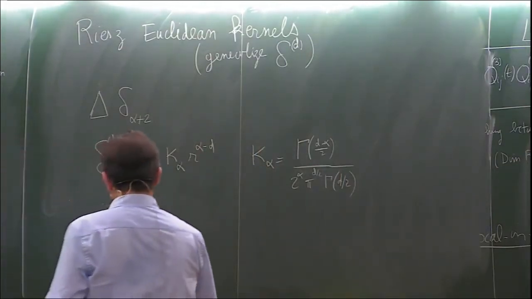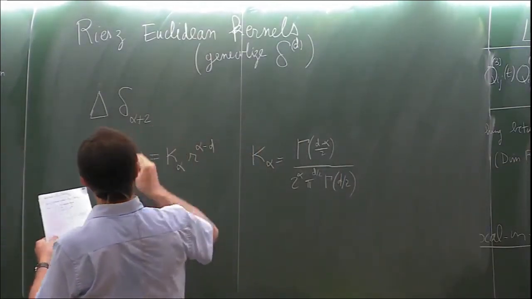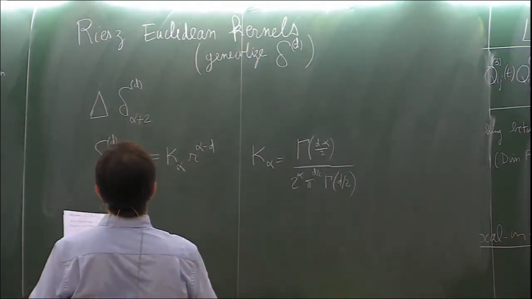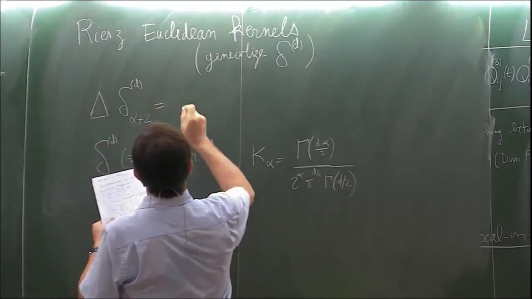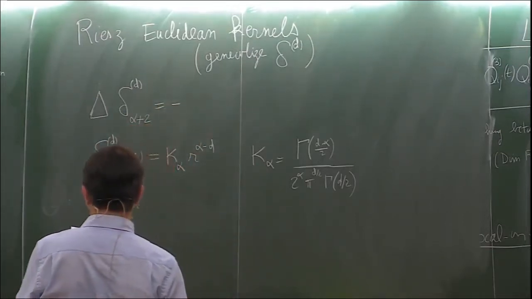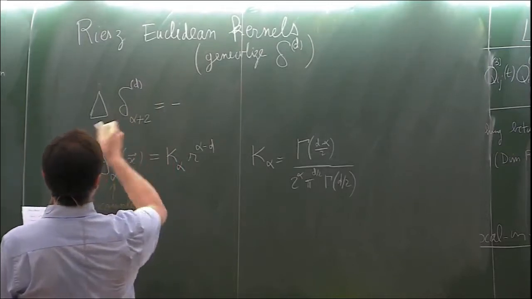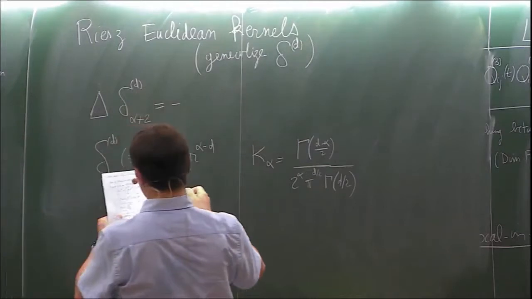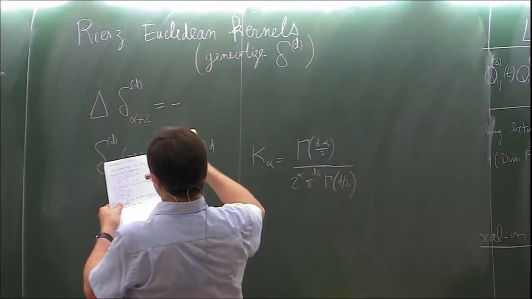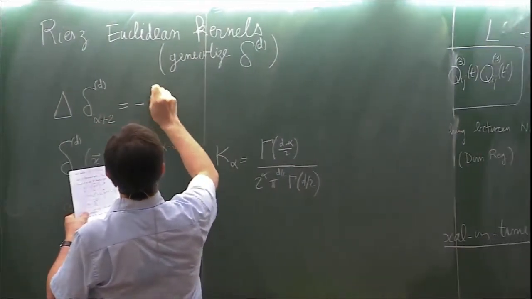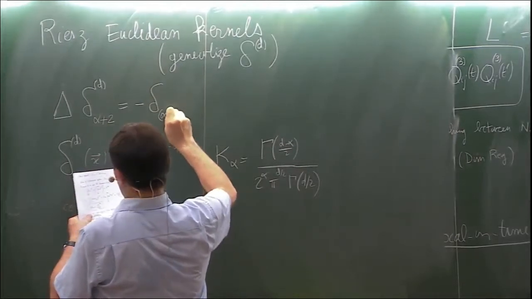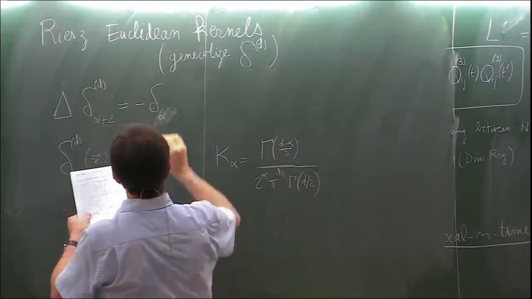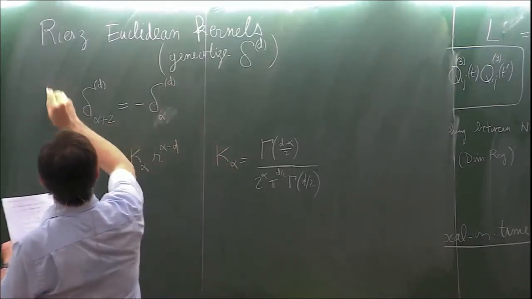And these kernels satisfy a set of Poisson equations, that is, the Laplacian operator in d dimensions applied on these Riesz kernels is given by delta alpha of d.